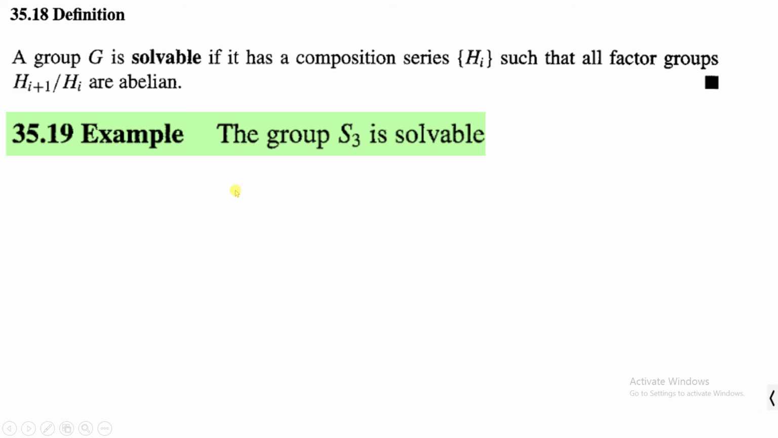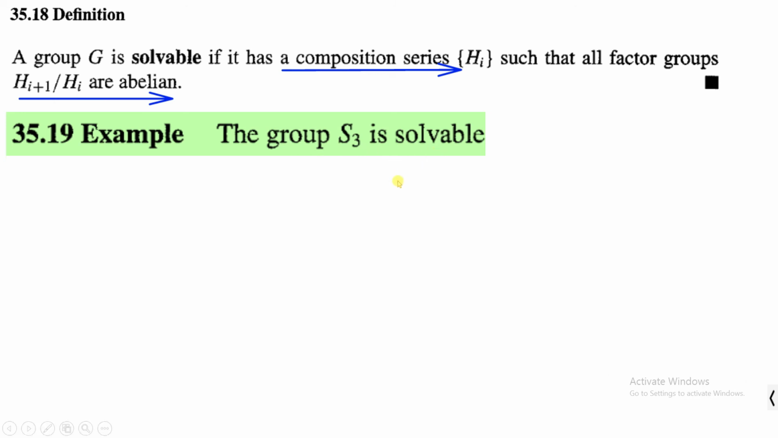Moving to the final examples. Here we need to show that the group S3 is solvable. From the very first slide itself, we know that a group G is solvable if it has a composition series such that all factor groups are abelian. So if you can find any one such composition series, then we can say that the group is solvable.